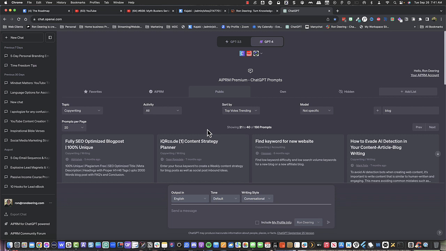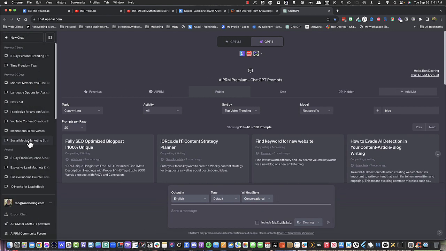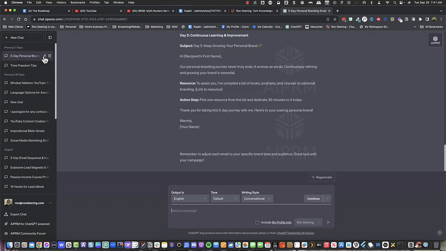So if we go here on ChatGPT, you're going to see a couple of differences. Let's just go through here. On the sidebar here, and you can open and close this sidebar, are any of the ones that you have done. So you can keep them historically, or you can roll over one, click on it and then delete it if you would like. Okay.